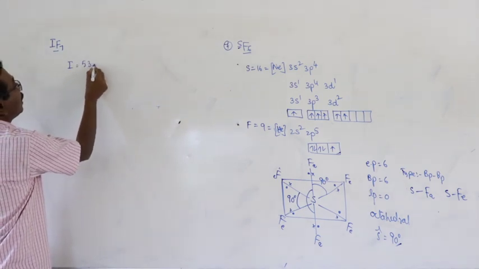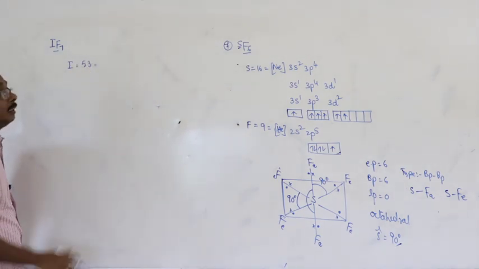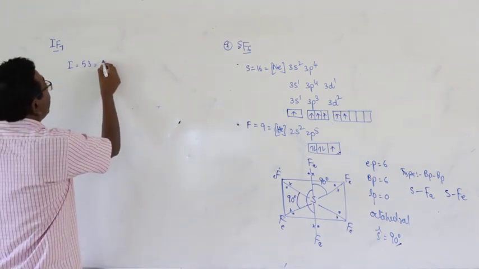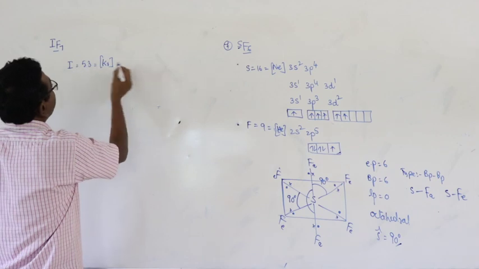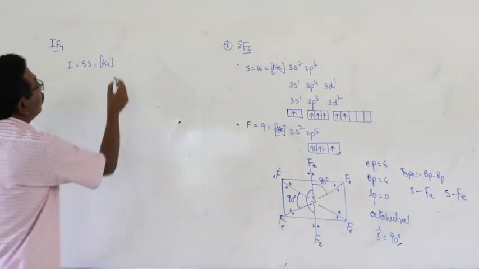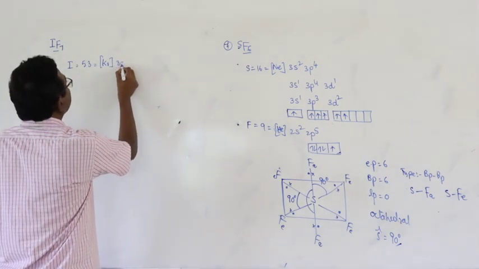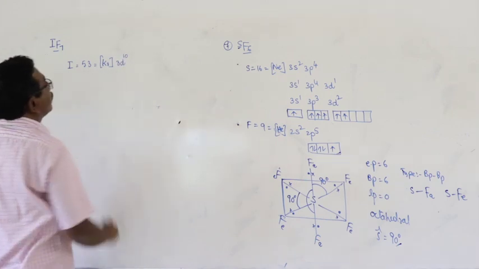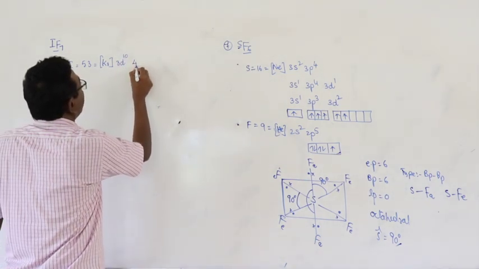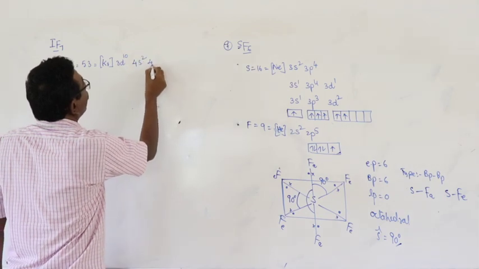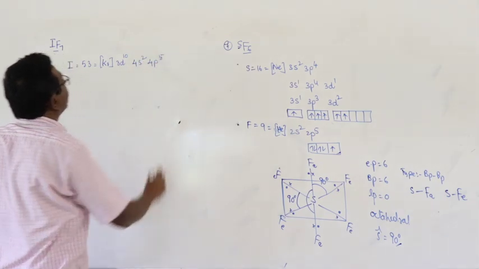Its atomic number is 53. And here krypton 3d10 4s2 4p5. 3d10 is 36 plus 10, 46, then 4s2, 4p5.